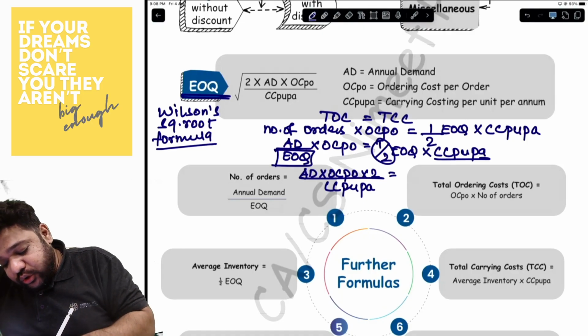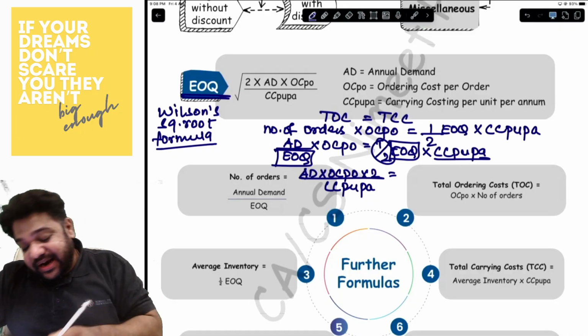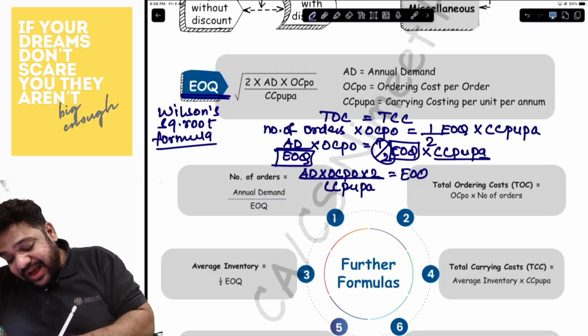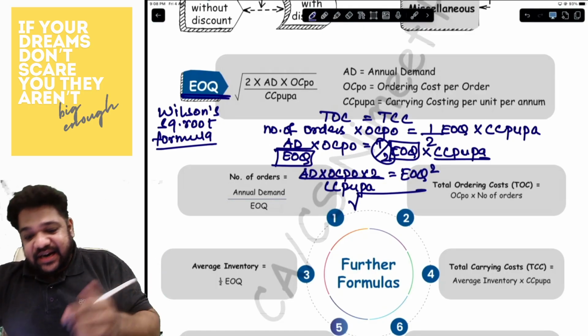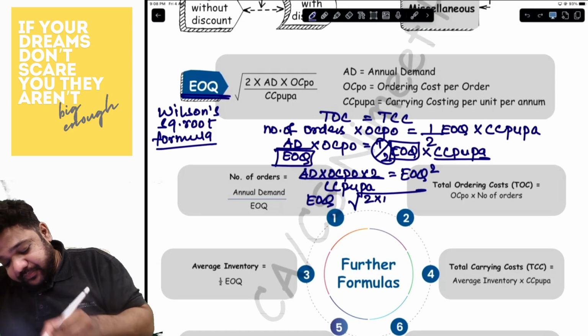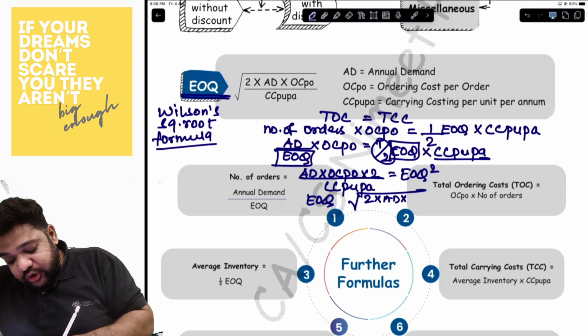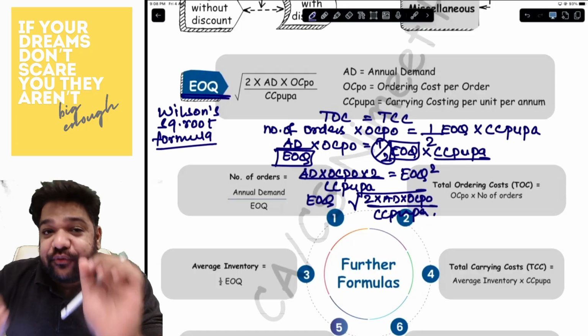The EOQ goes there, gets multiplied, so it becomes EOQ square, and then if you put it on the other side, it will become root. So EOQ is root of 2 into annual demand into ordering cost per order upon CC PUPA. This is your derivation of the formula.